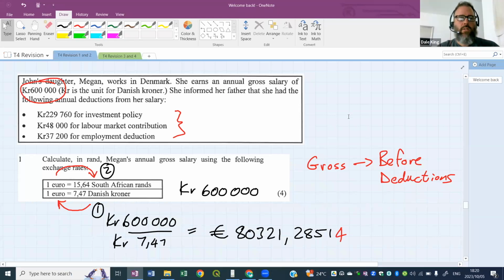All right, you should be almost done. It's not that difficult. So, Tando, the question is, these 3 deductions here, are they 52% or more of her gross annual salary? They're making a statement. They think that these 3 are 52% or more of the gross salary. Is that true or not true? We've got to calculate and check.